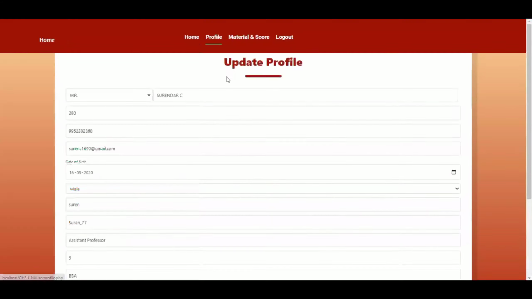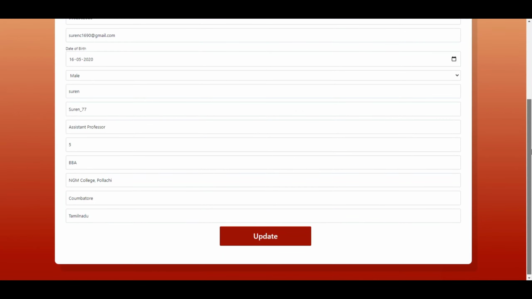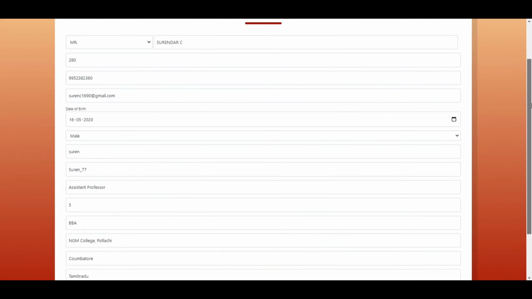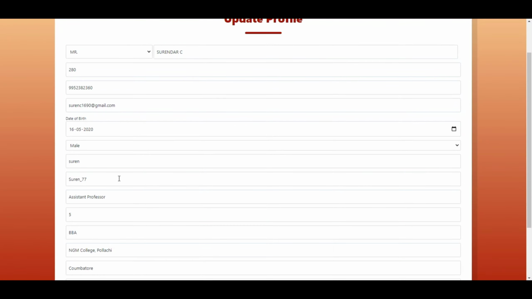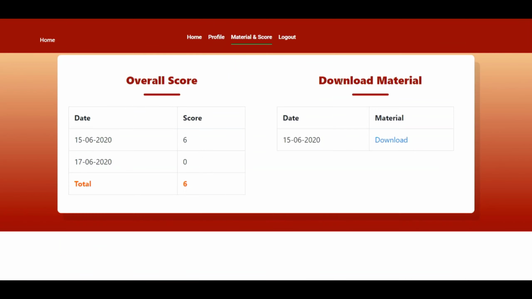In the profile page you can view your credentials. You can change any of your credentials at any time within these 7 days. Here it shows your password, so you can view your password. The material and score page shows the materials you have taken and the total score for 7 days, and you can download the materials finished so far. For example, if you are at the 4th day, you can download three materials.